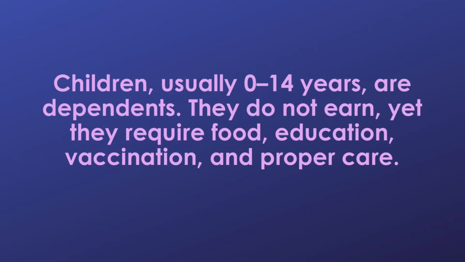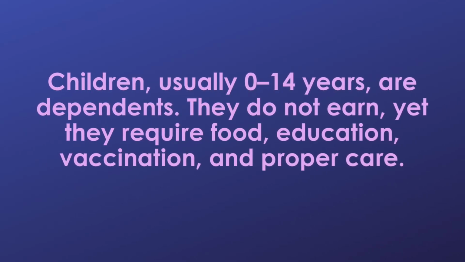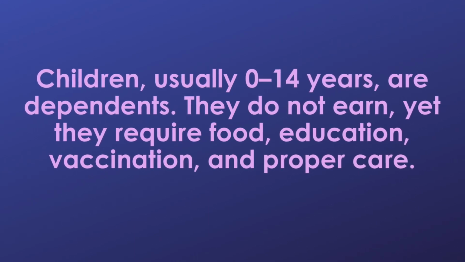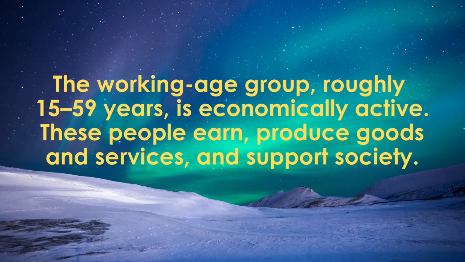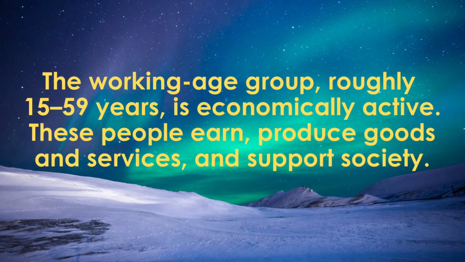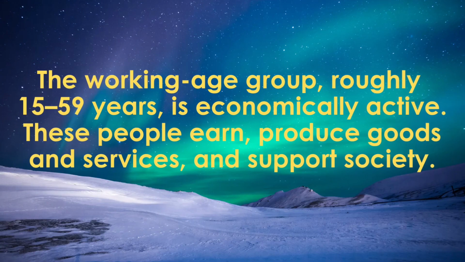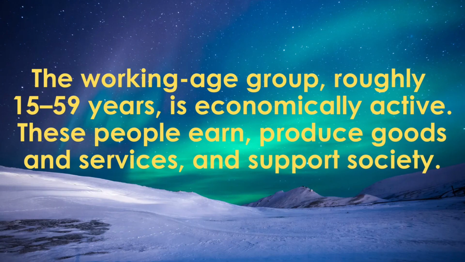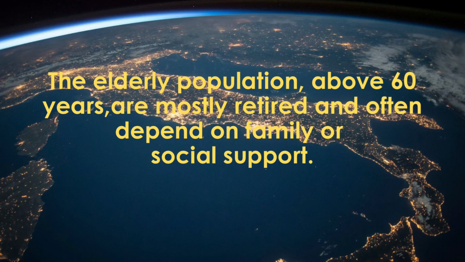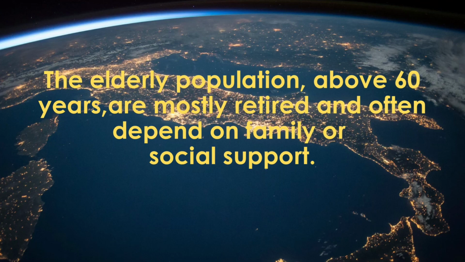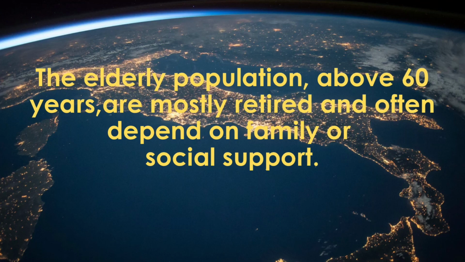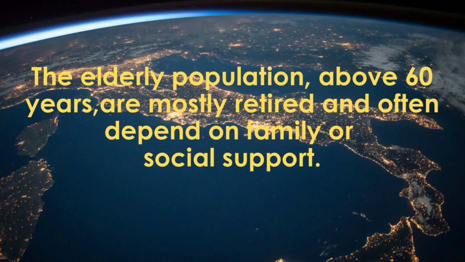Children, usually below 14 years, are dependents. They do not earn, yet they require food, education, vaccination, and proper care. The working age group, roughly between 15 to 60 years, is economically active. These people earn, produce goods and services, and support society. The elderly population above 60 years are mostly retired and often depend on family or social support. So age structure helps us understand whether a country has more dependents or more earners.